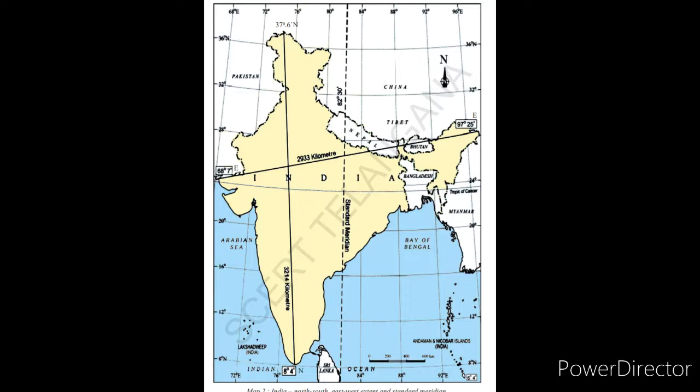The distance between north to south is 3214 kilometers. If we start traveling from Jammu and Kashmir to reach Tamil Nadu, we have to travel 3214 kilometers, and the distance between west to east is 2933 kilometers. If we start traveling from Rajasthan to Arunachal Pradesh, we have to travel 2933 kilometers. It was the basic part given to understand the time zones, and let us see the other map which is very essential for us.